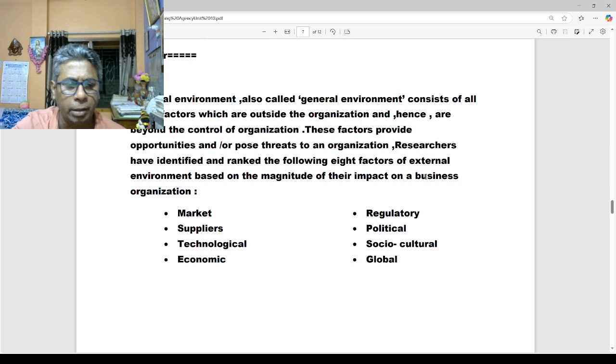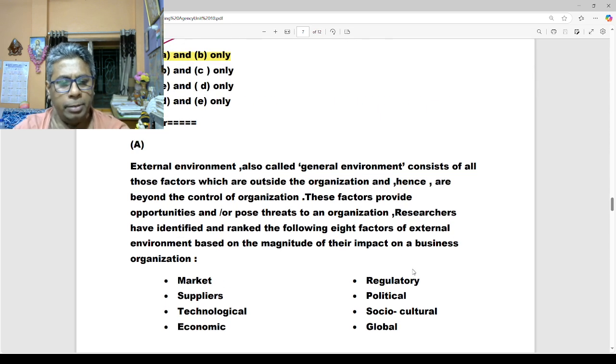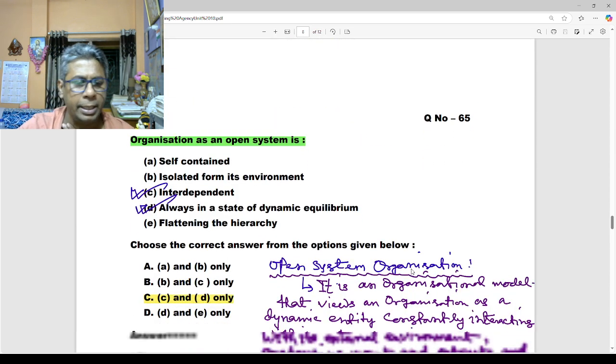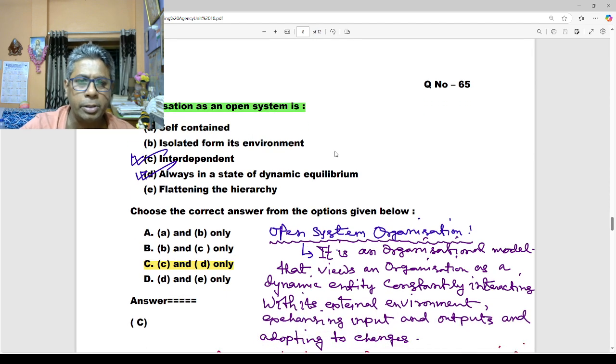According to the important factors of environment, based on the magnitude of the impact on a business organization, what is the external environment? It means the market, suppliers, technological, economic factors, regulatory factors, political factors, socio-cultural issues, and global factors. Our next question is based on organization as an open system.